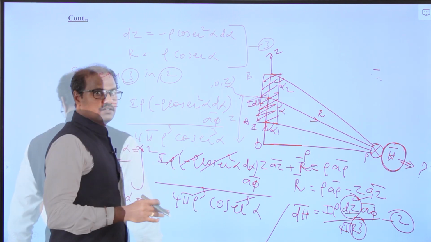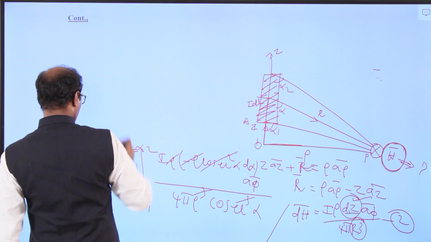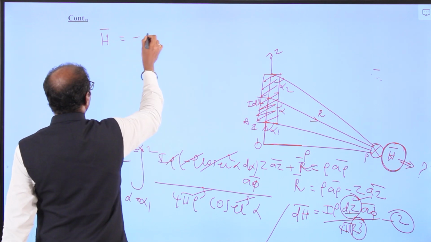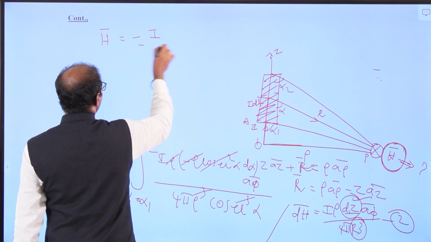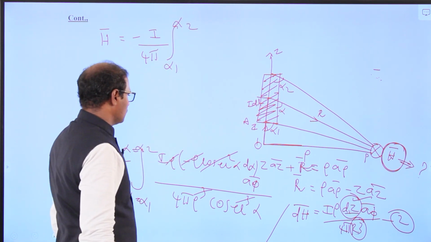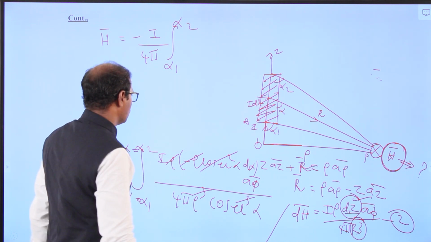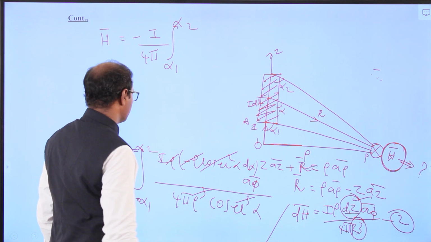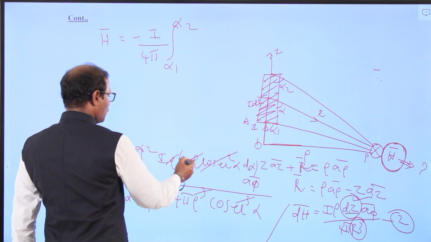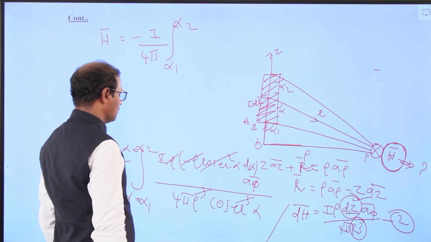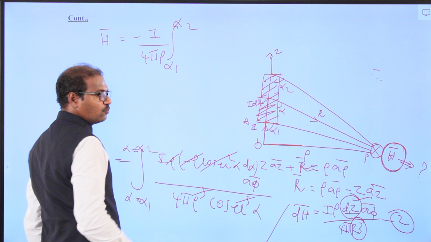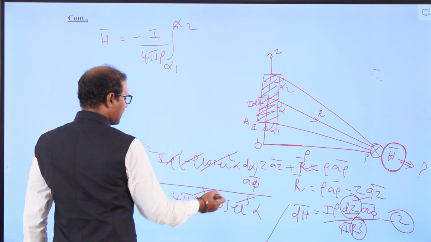So we will get the outsides. I am going to use, so we will get the H vector equal to minus I by 4 pi, taking outside the integration from alpha 1 to alpha 2. So we can write rho into rho squared, here rho cube will be there. I am going to take out 1 by 4 pi rho, so the rho terms will be cancelled.